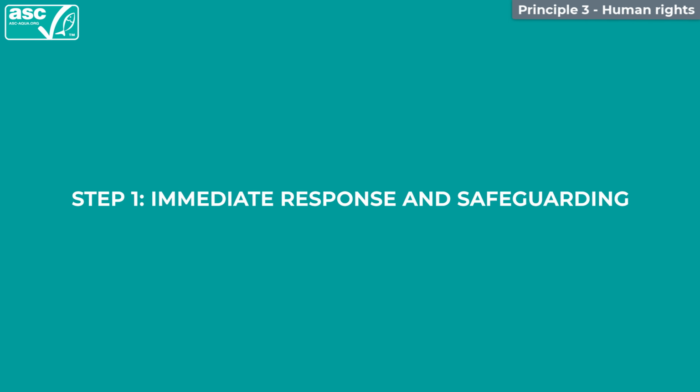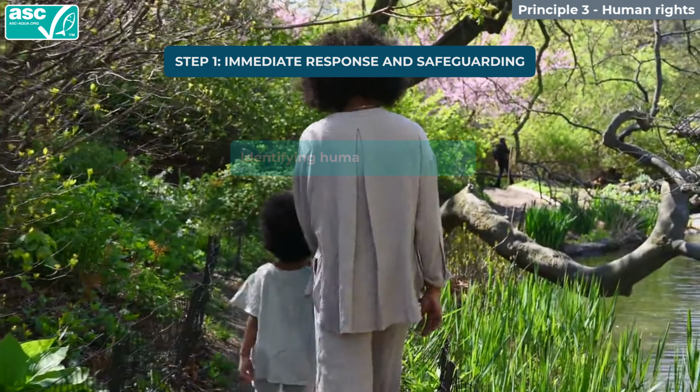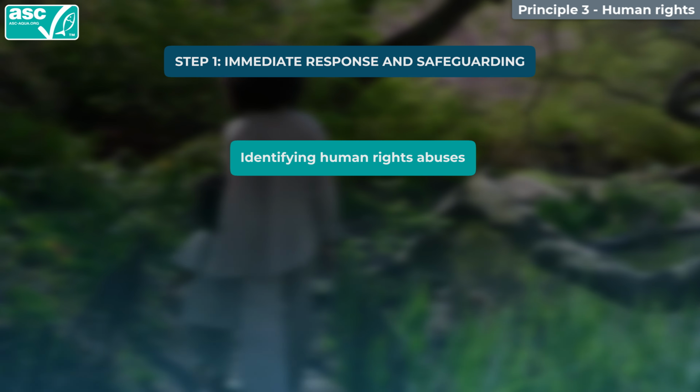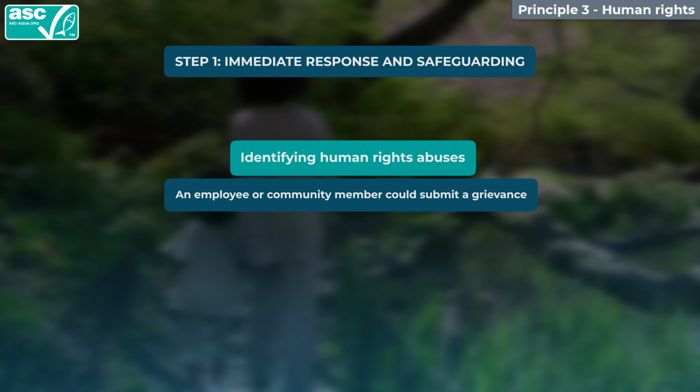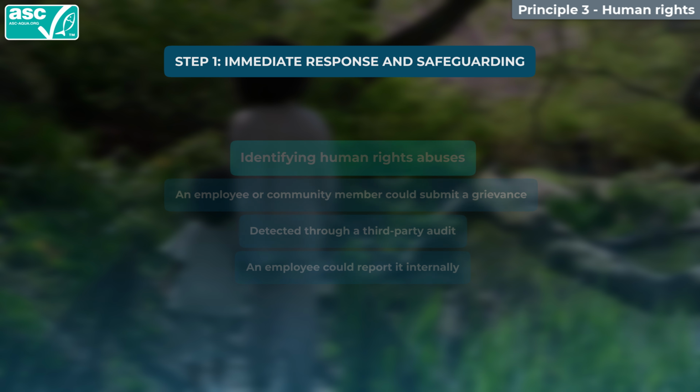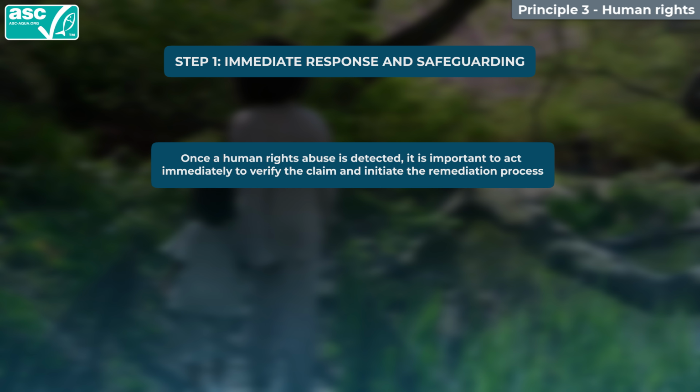Step 1. Immediate response and safeguarding. Human rights abuses can be identified in various ways. For example, an employee or community member could submit a grievance through the grievance mechanism. A human rights violation could be detected through a third-party audit, or an employee could report it internally.